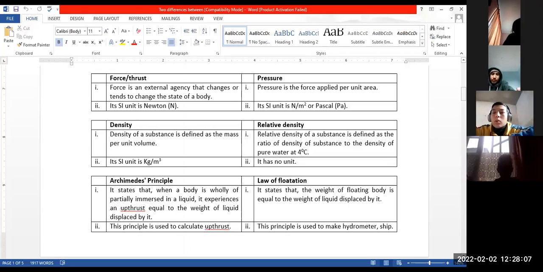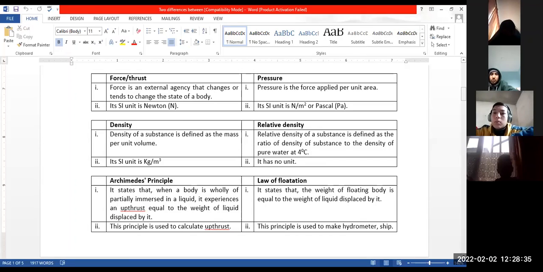The next point is the SI unit of density is kg per meter cube. But relative density has no unit as it is the ratio of two densities. It is the ratio of density of a substance to the density of pure water at 4 degrees Celsius. Having the same physical quantity, it has no unit. These are the two differences.